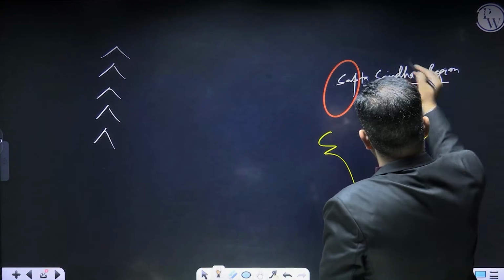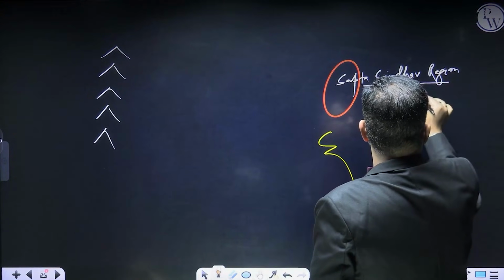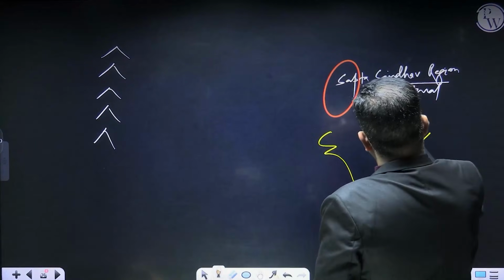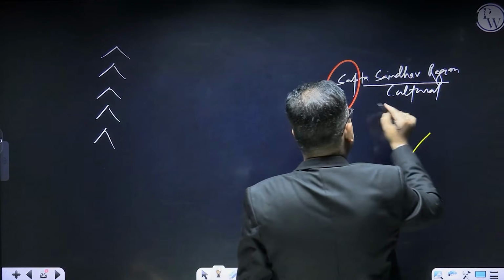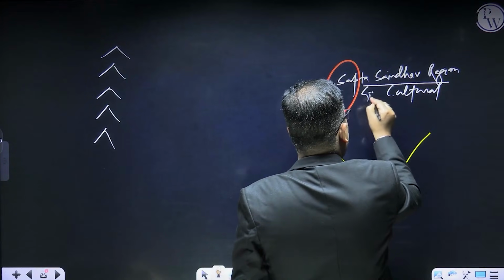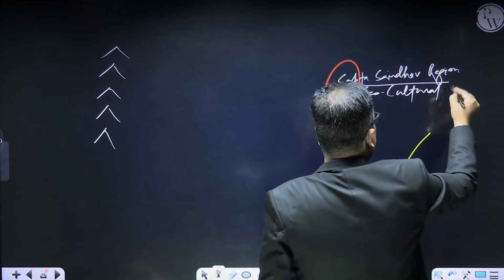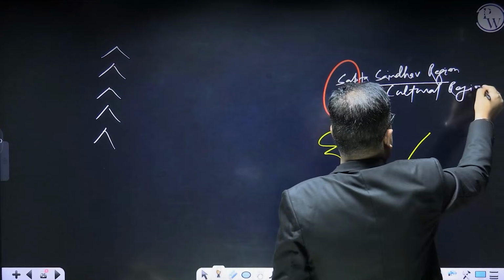This is a cultural connotation, and also a geographical connotation. It's a geographical and cultural region. You can write it this way, right?